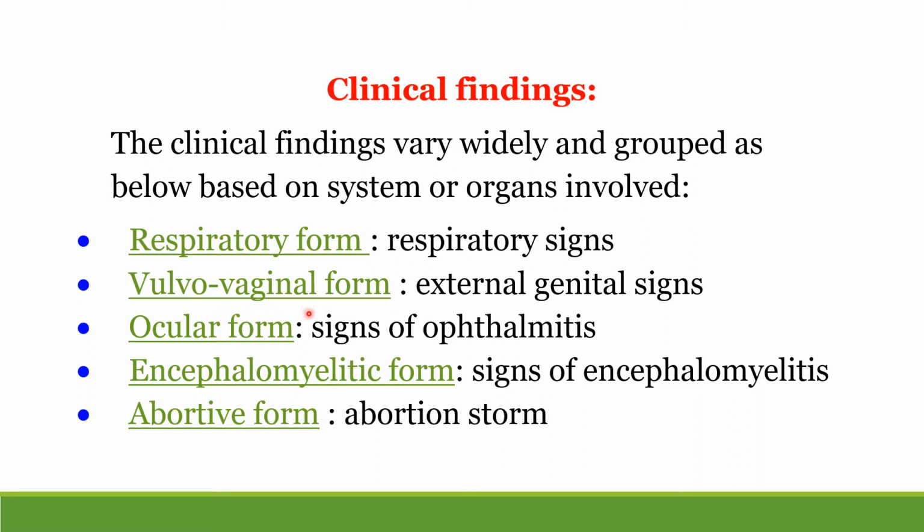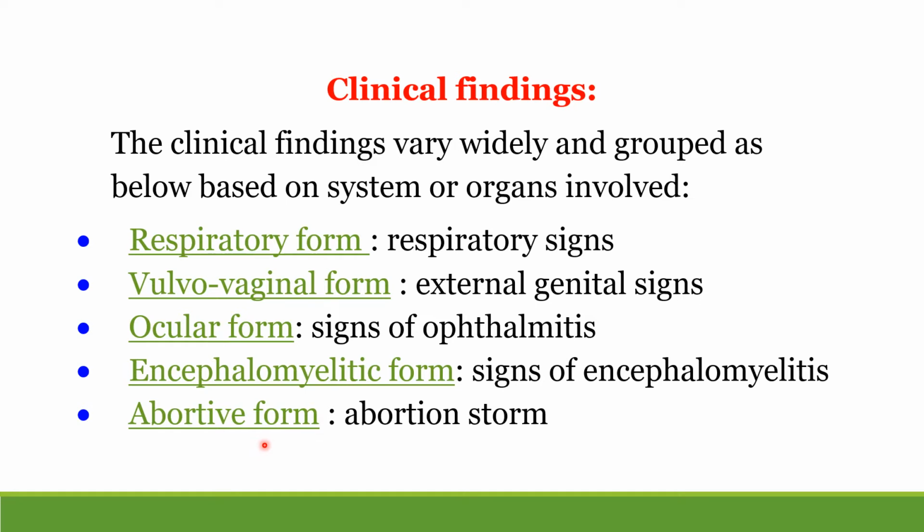Vulvovaginal form, mostly the external genital system is involved, vulva and vagina, and manifest the external genital signs. Ocular form, involvement of the eyes, signs of ophthalmitis and other signs. Encephalomyelitic form, involvement of the central nervous system and signs of encephalomyelitis.